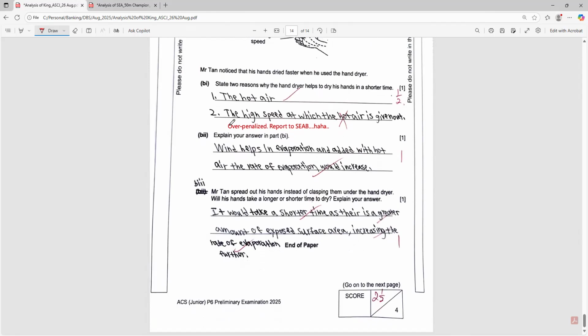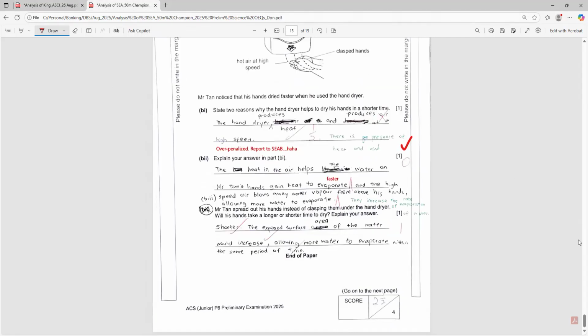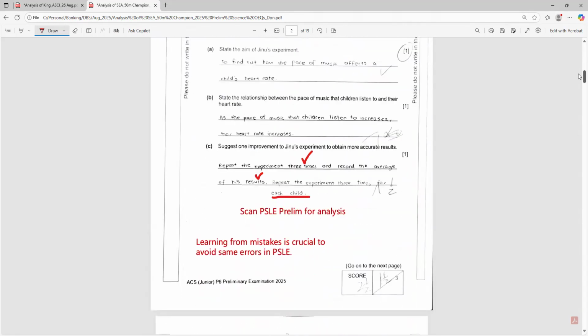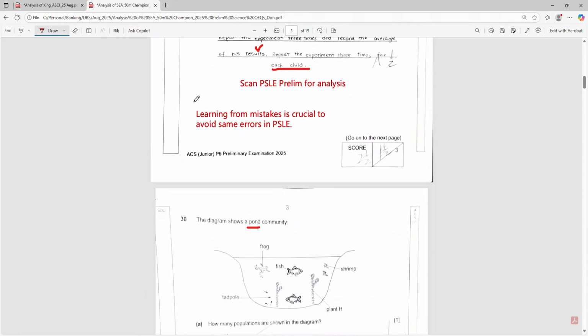So this is my review for this science prelim questions, and I hope that we can learn from one another because it's important that we do not make the same error in our examinations. So it's important that learning from mistakes is crucial to avoid the same error in PSLE.